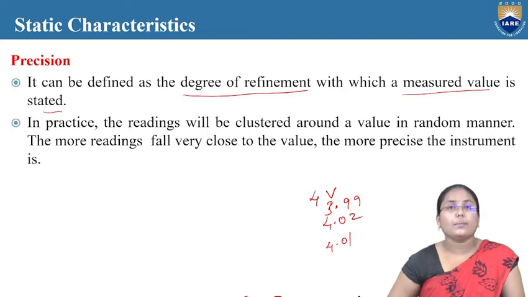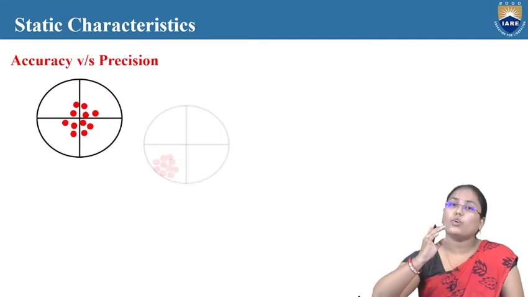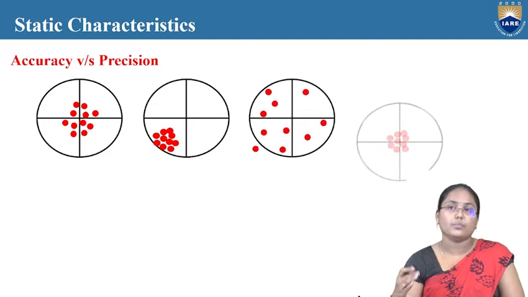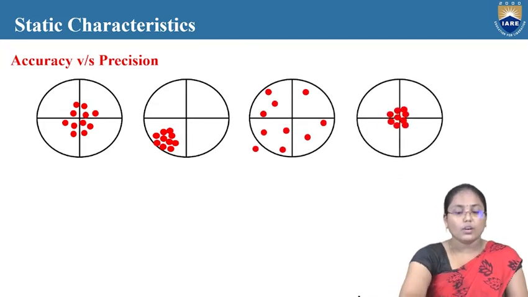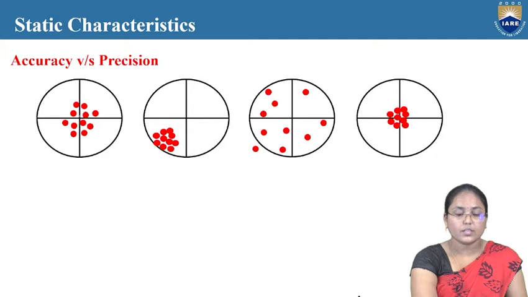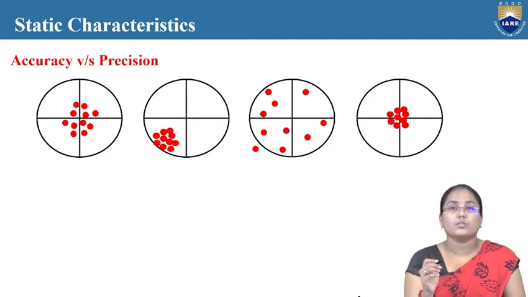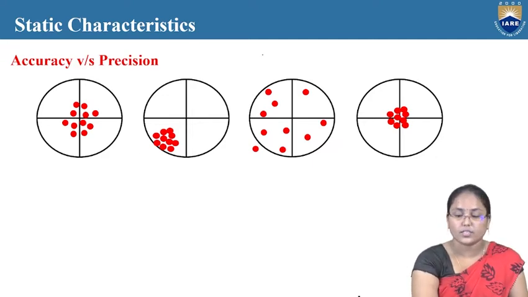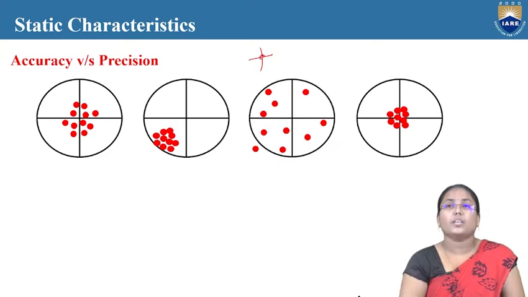So let us take an example in order to understand what accuracy and precision are in detail. Look at these 3 examples. Let us take an example where gun shooting is being done, and this is the target. The center is the particular target that has to be hit by the bullet.